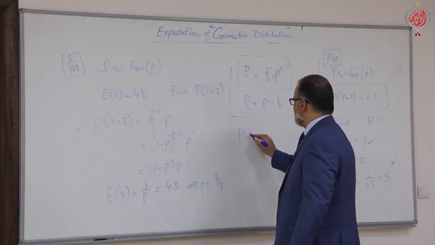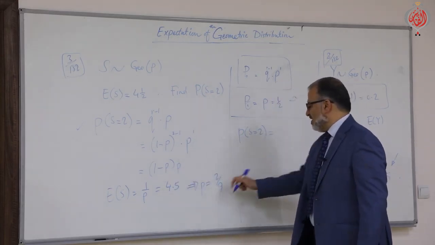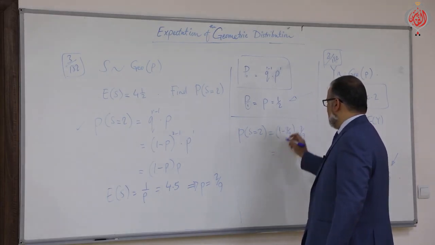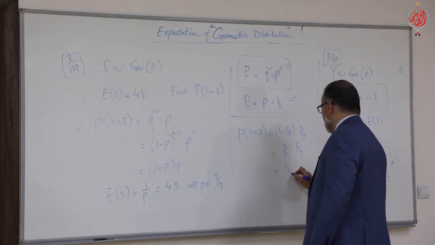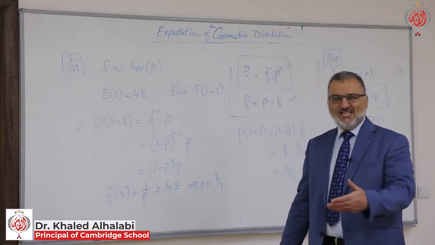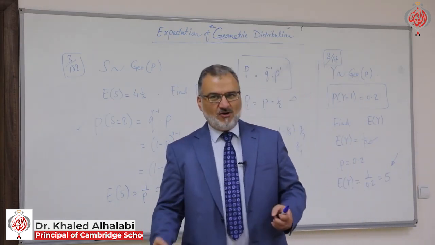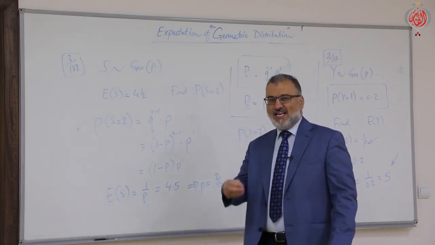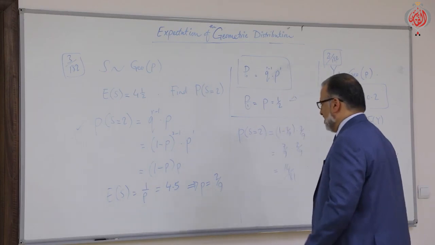So the probability of S equals 2 is nothing but, just replace 1 minus P, 1 minus 2 ninths, which is Q, this is Q, times 2 over 9. This is 7 over 9 times 2 over 9. So the answer is 14 over 81. That's it. Okay, is it clear? It is very interesting, very direct. You will enjoy it while you are understanding the topic. Since you are understanding the topic, you will enjoy it more than eating maybe a piece of cake or a pie.